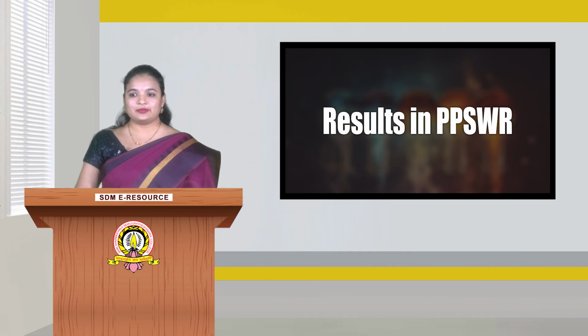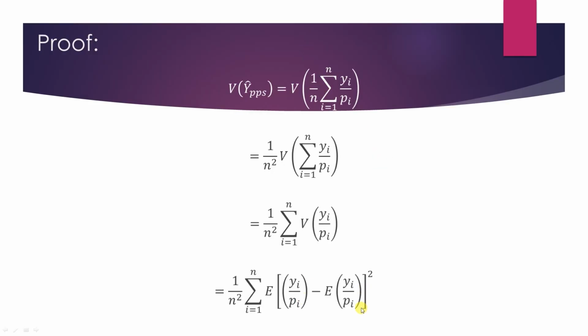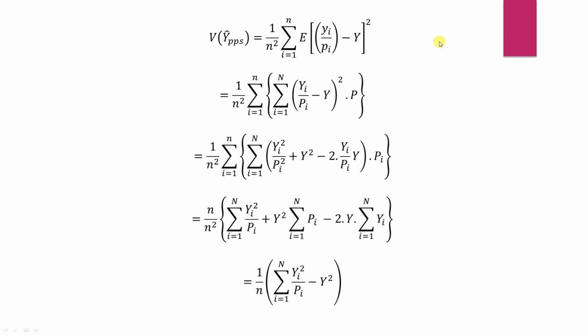So 1 by n square, summation as it is. So the variance has been written in the expectation form. So now the variance of y hat PPS equals 1 upon n square summation of expectation of yi by pi, and we know that the expected yi by pi will be y. So we are going to replace that, whole square. Now we are going to use the result that expectation of x square equals summation x square into p of x. So we replace it: summation x square is the yi by pi minus y whole square term, into pi; by mistake it is written p, it is pi.